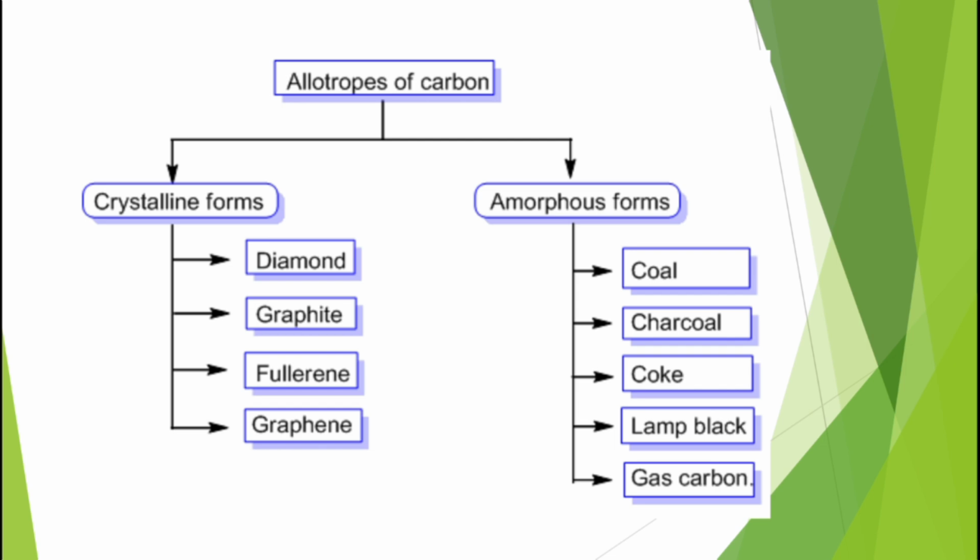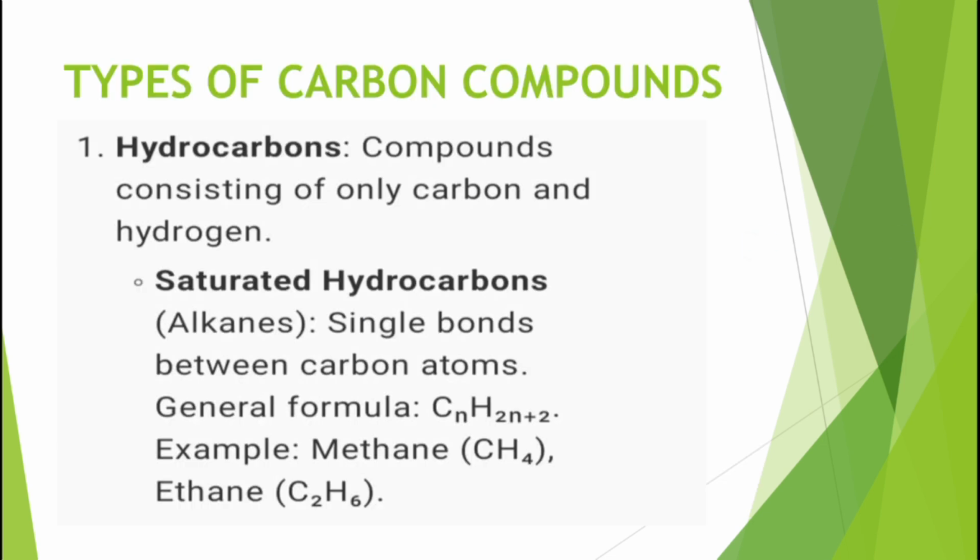Now, what are the types of carbon compounds? The first carbon compound is hydrocarbon. We read about it: whenever carbon bonds with hydrogen, it forms hydrocarbons. Here it says the compounds consisting of only carbon and hydrogen.